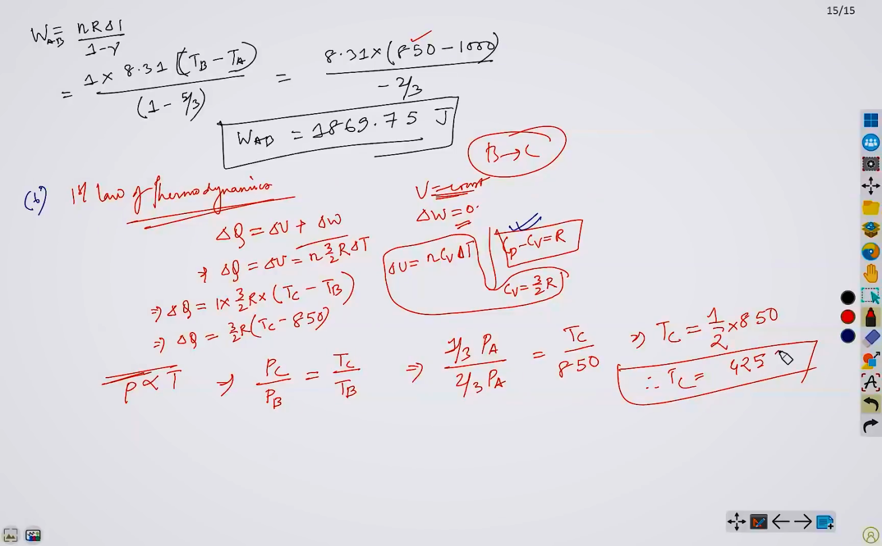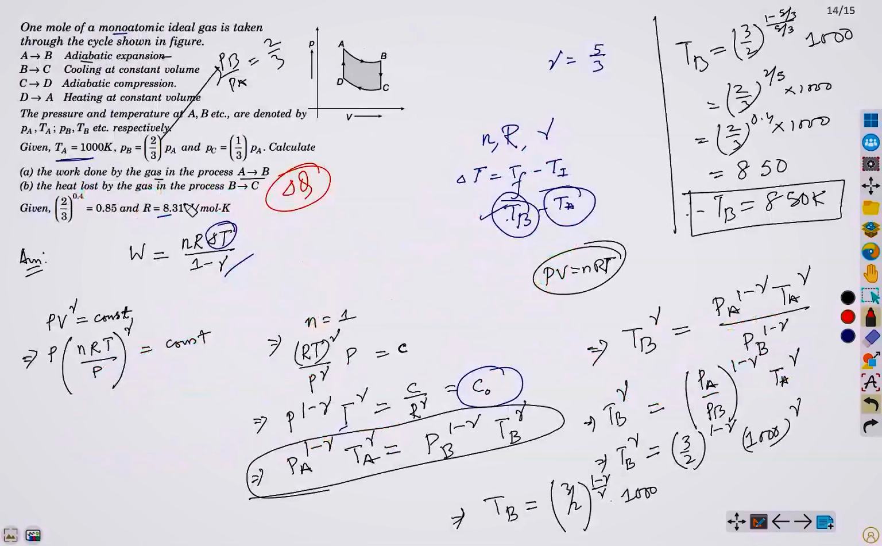Yes? So now we will straightforwardly substitute the value here. Delta Q equals 3 by 2 R times 425 minus 850. Did you observe one thing? This would be negative. And in the question part C, it has mentioned the heat lost. Yes? So our answer is correct in the sense that, even if we do not simplify the answer yet, we are still sure that our answer is correct, because our answer is coming in negative terms. And it would be, yes, because we have loss of heat, right?